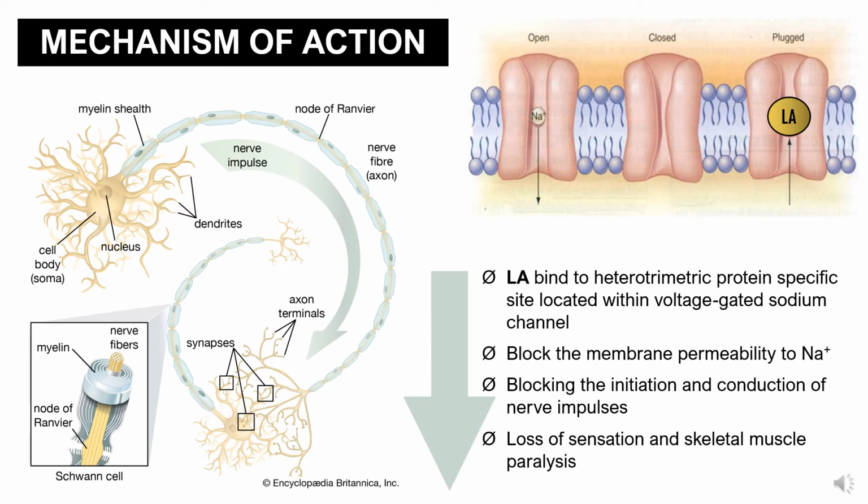This binding will inhibit the voltage-gated sodium channels by limiting sodium ion permeability through the lipid layer of the nerve cell membrane. This inhibition of sodium ion influx prevents both generation and conduction of nerve impulses by blocking the initiation and conduction of impulses within the neuronal cells. This will result in a loss of sensation and skeletal muscle paralysis. However, these effects are completely reversible and do not cause any structural damage to the nerve fibers.